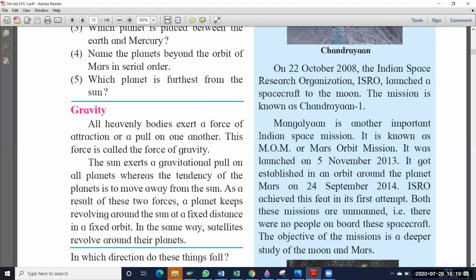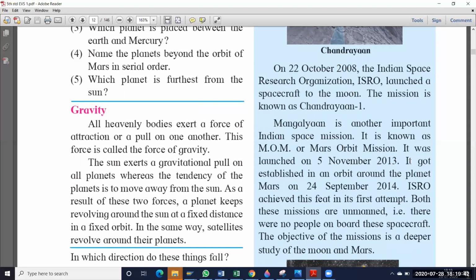So what is the name of this mission? MOM. The abbreviation, meaning the full form, is Mars Orbit Mission. It was launched on 5th November 2013. So when was it launched? 5th November 2013. Okay, so this MOM, the Mangalyaan spacecraft, was sent to which planet? Mars. But Chandrayaan was sent to the moon, so that's why it was named Chandrayaan. This MOM spacecraft was sent to the planet Mars, so that's why this mission's name is Mars Orbit Mission.